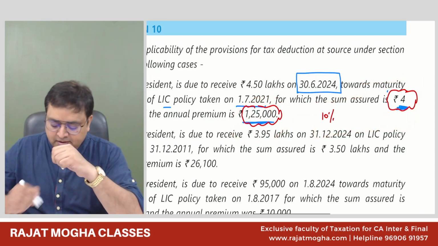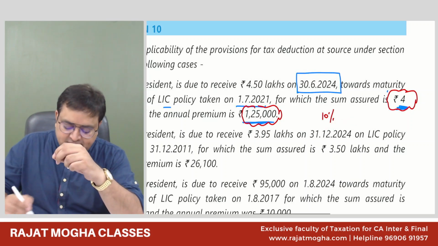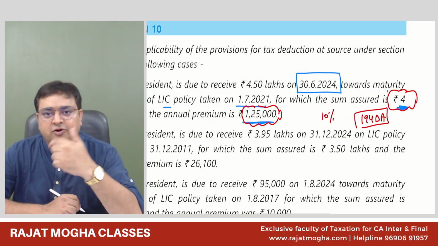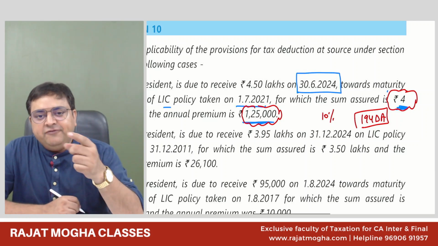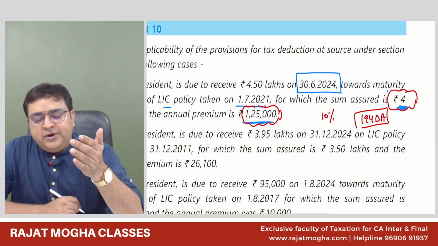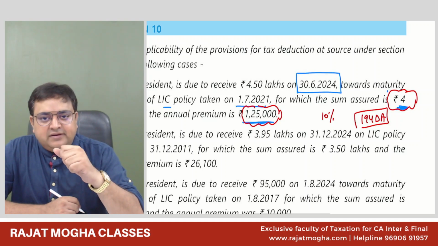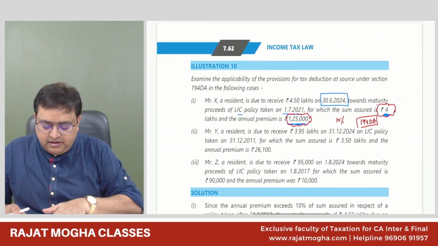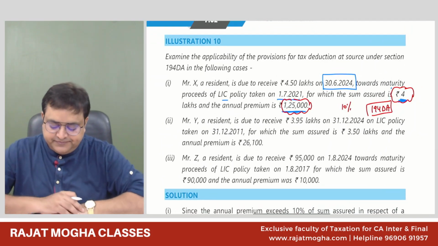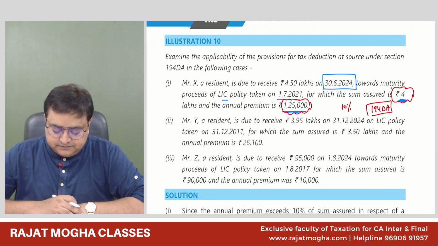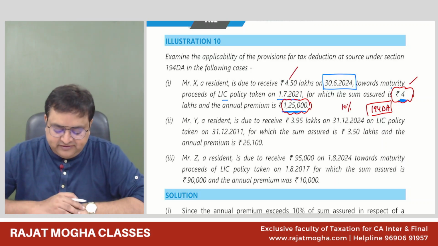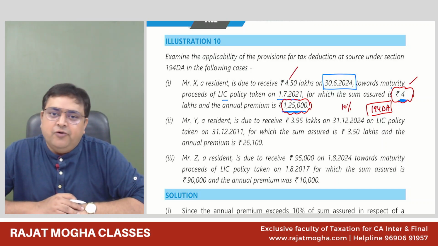Now, if it is a taxable policy, 194 DA will also come into picture. TDS will also be deducted. Now, 194 DA says what is the threshold limit? 1 lakh. And what is the amount you are receiving? Please tell me how much you are receiving from the policy. 4 lakh or 4.5 lakh? 4.5 lakh.